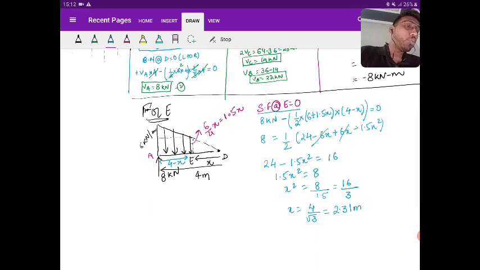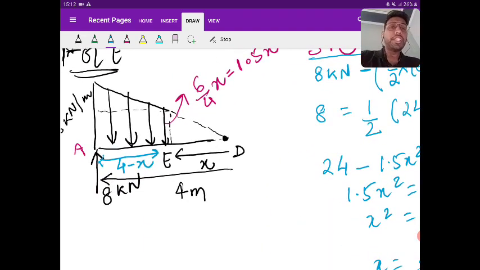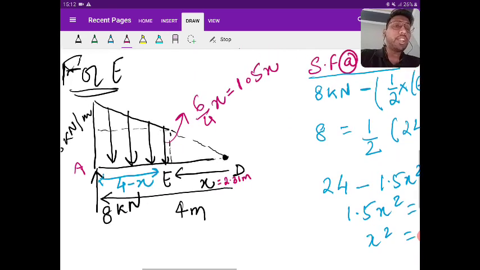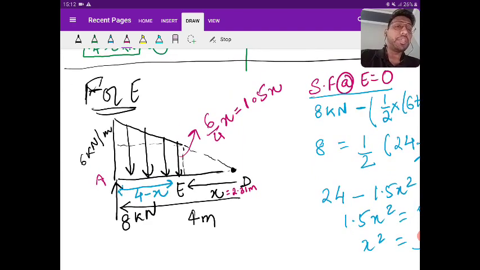2.309 meter, I'm taking as 2.31 meter. Is it clear? So I got h is equal to 2.31 meter. Then 4 minus h will be 1.69 meter.